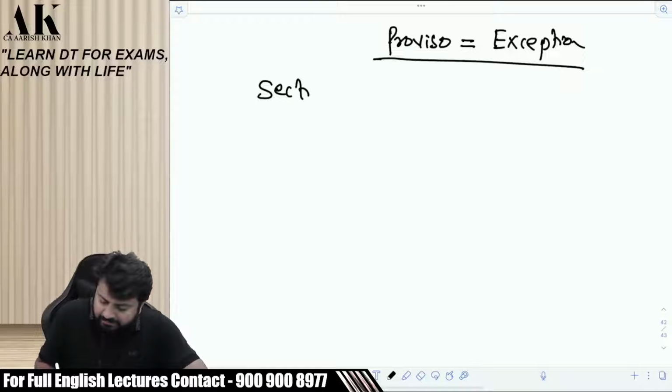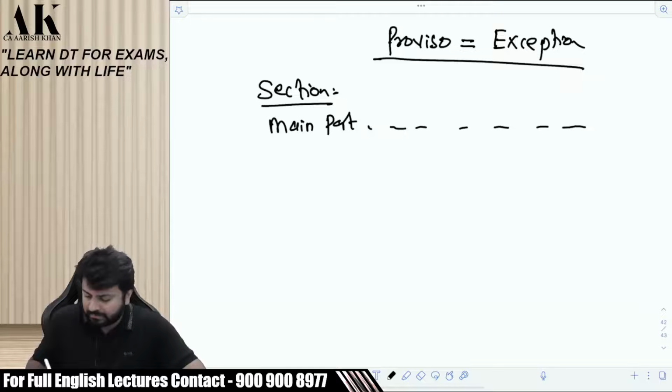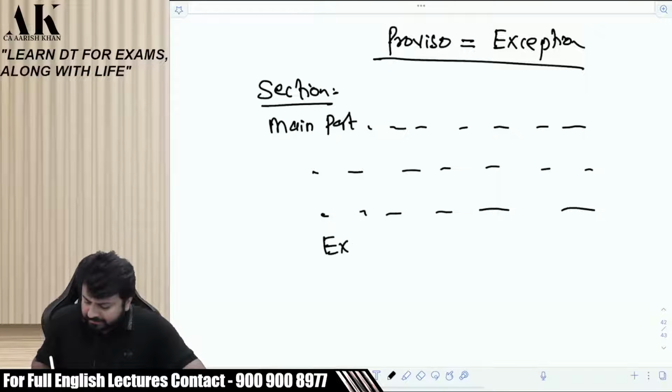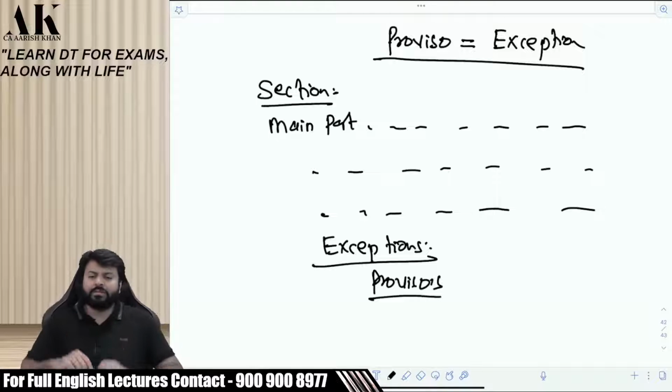There is a section. There is a main part of the section. And if the government wants to create some exceptions to this particular thing, then they will create provisos.